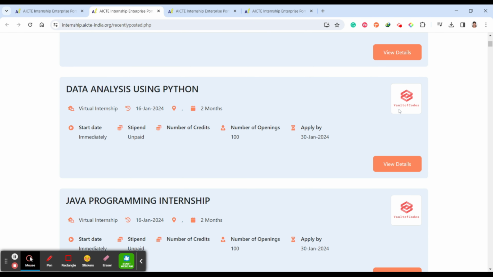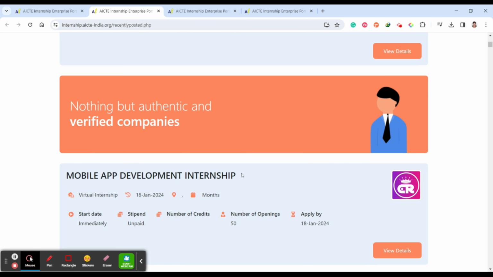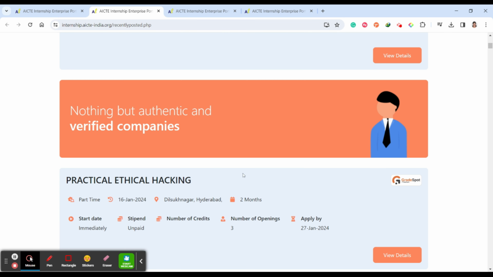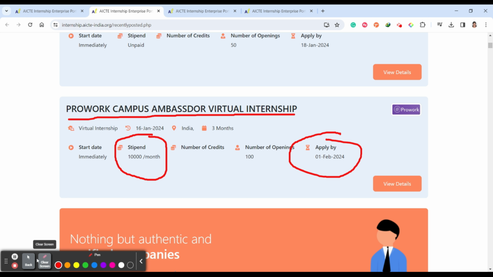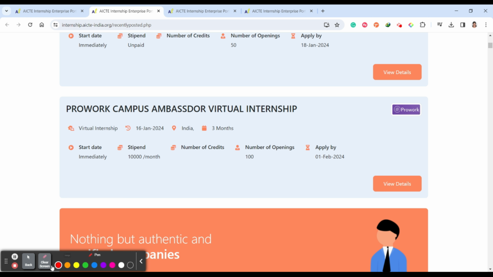You can see these are all the companies which are looking for interns. Here you can see the Pro Work Campus Ambassador Virtual Internship. They are paying 10,000 per month, and you have to apply before 1st of February. Once you click view details, first you have to cross-check the company as well.